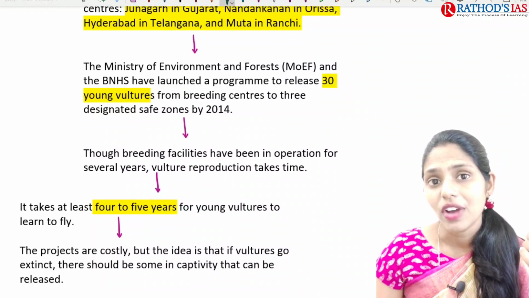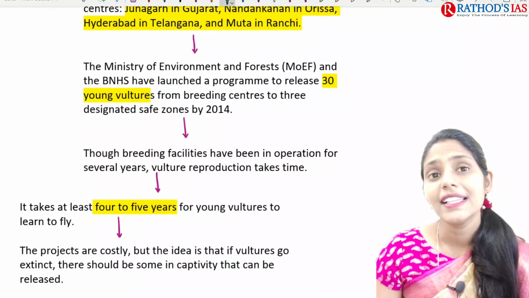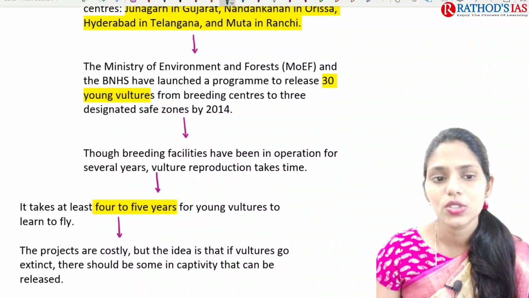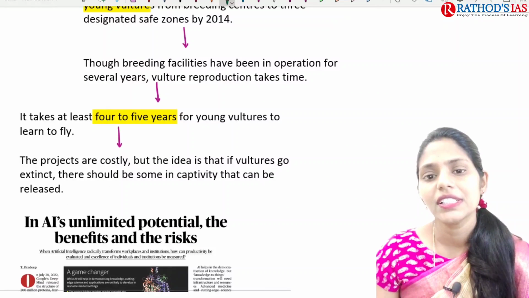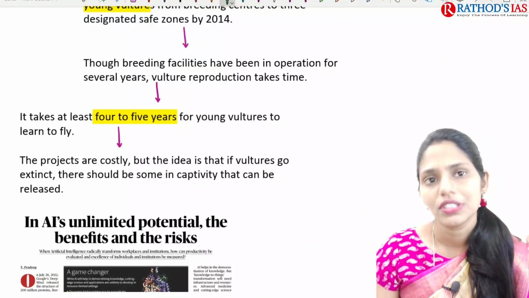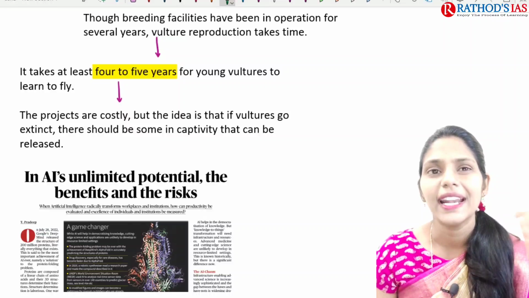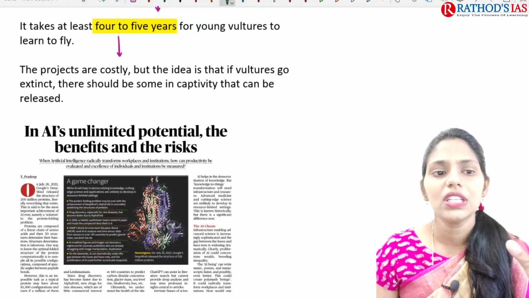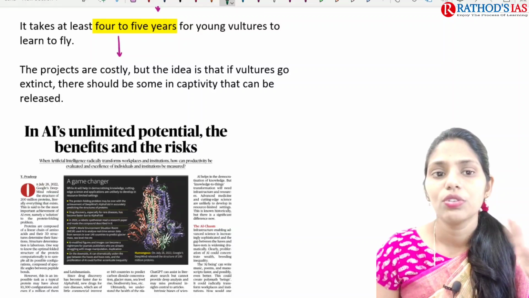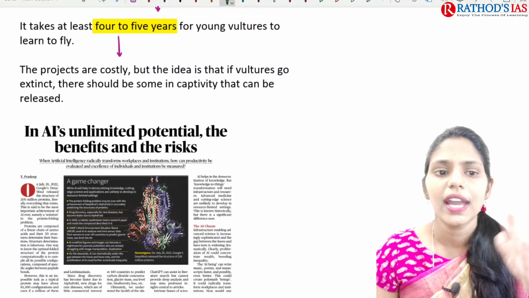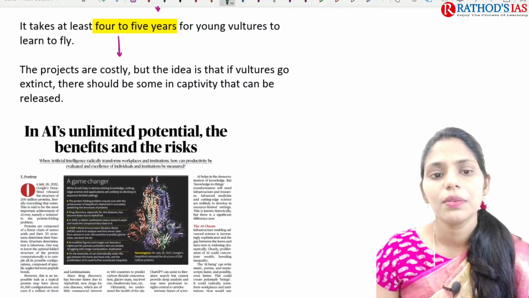And even the Ministry of Environment and Forest also came up with a program and released 30 young vultures from breeding centers to 3 designated safe zones. These breeding facilities have been in operation for several years, and we are seeing that vulture reproduction is going on, but it takes time. Especially, a young vulture learning to fly will take a lot of time, that is 4 to 5 years. These projects are very costly, but the idea of saving vultures is very important.